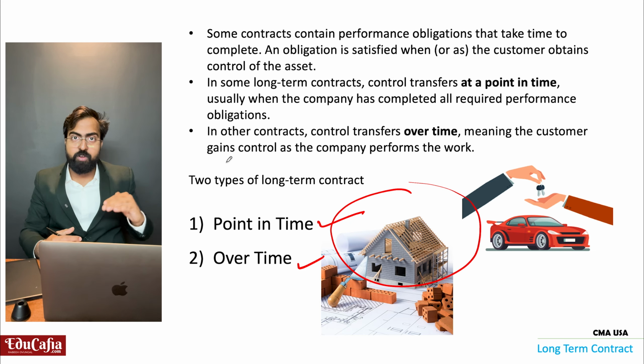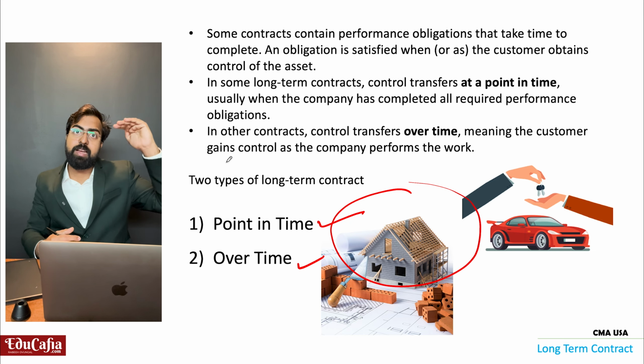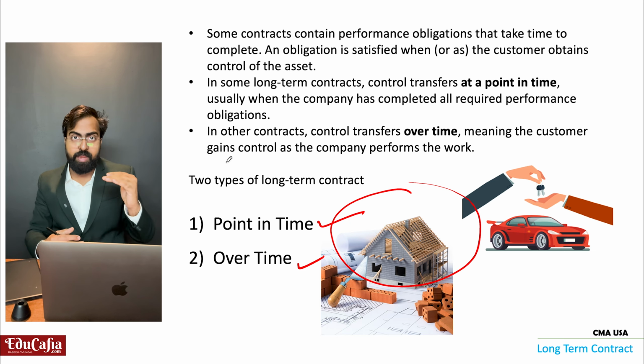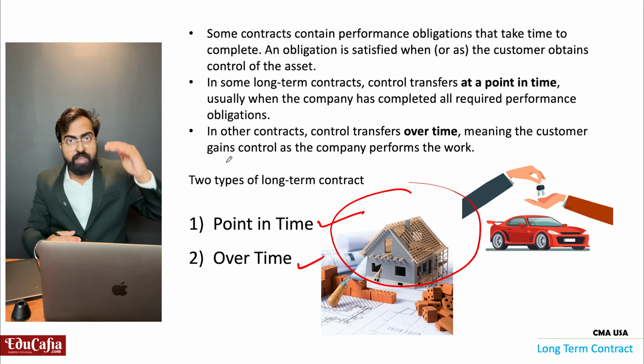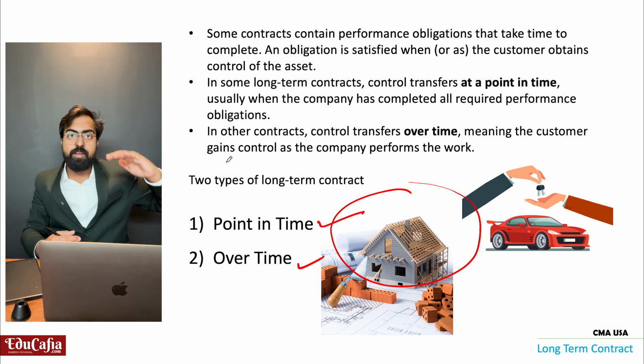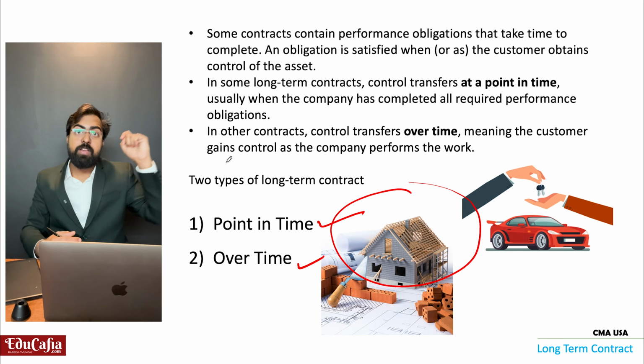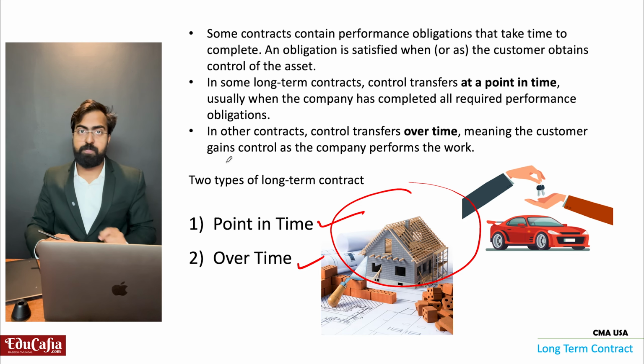Whenever a separate performance obligation is satisfied, at that time we can recognize the revenue at each and every stage. So this is called overtime.